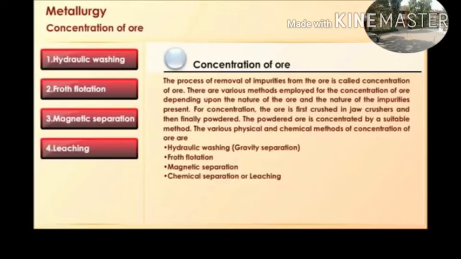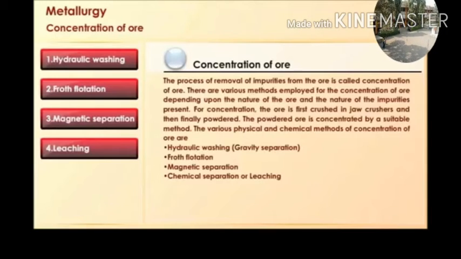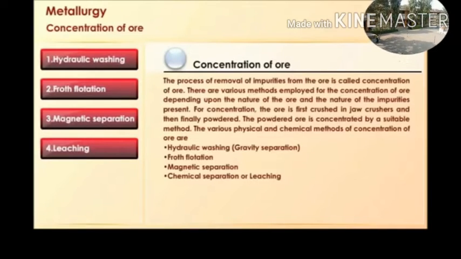The powder of ore is concentrated by a suitable method. The various physical and chemical methods of concentration are hydraulic washing, gravity separation, froth flotation, magnetic separation, chemical separation or leaching.